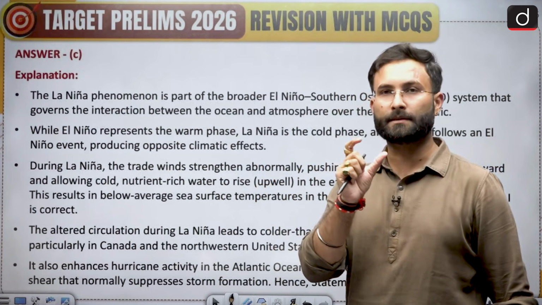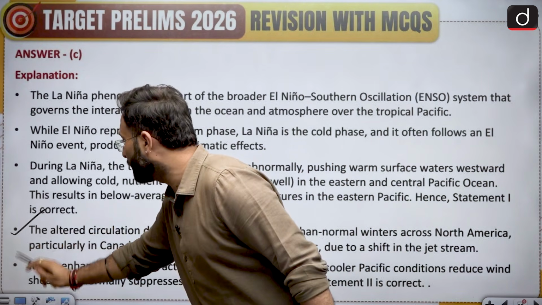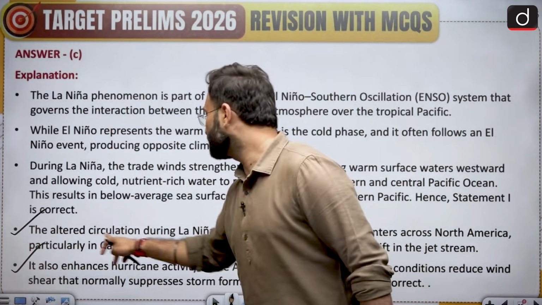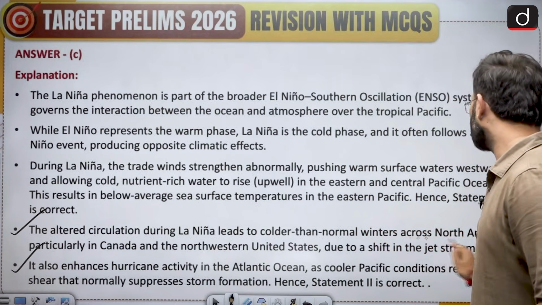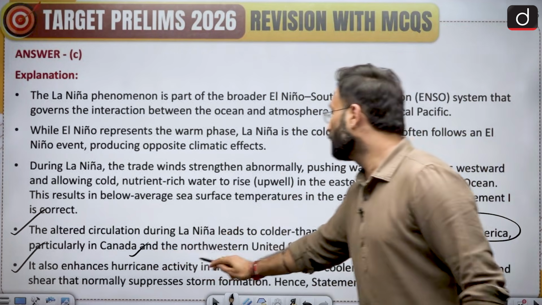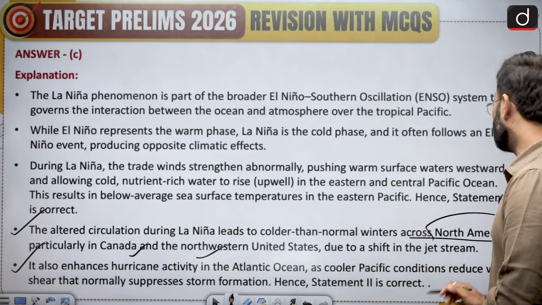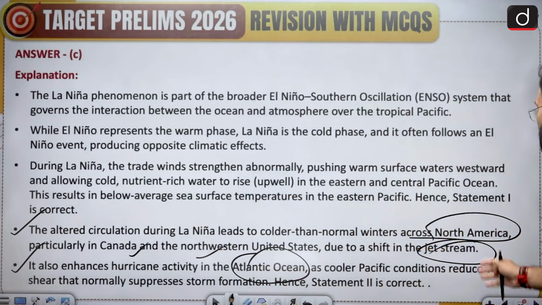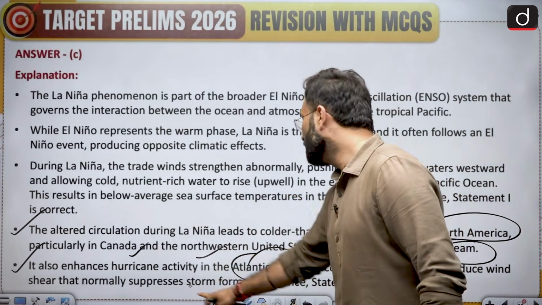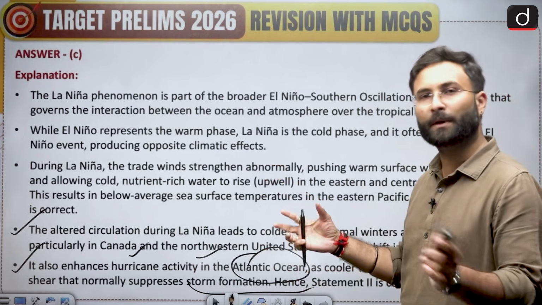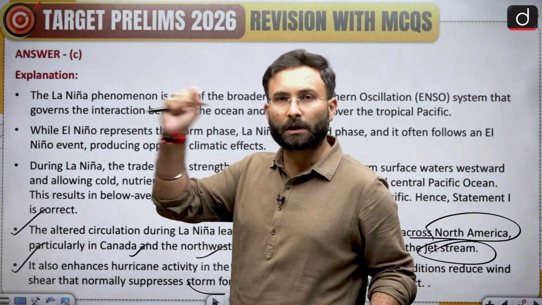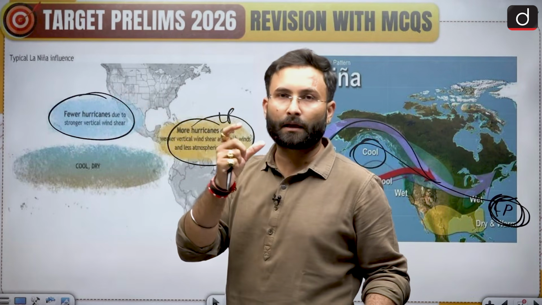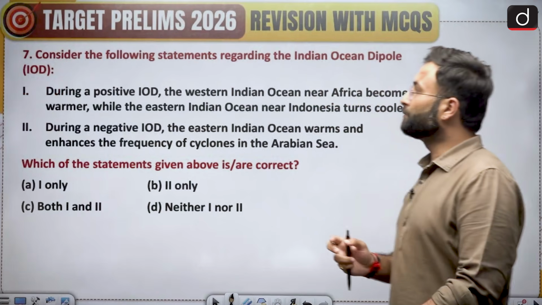Okay, you can go through this particular explanation over here. What I told you about the jet streams and the Atlantic Ocean and hurricanes is given in these two statements, which you can go through, or I'll do it for you. The altered circulation during La Nina leads to the colder than normal winters across North America, particularly in Canada and the northwestern United States, due to the shift in the jet stream. It also enhances the hurricane activity in the Atlantic Ocean, as cooler Pacific conditions reduce the wind shear that normally suppresses the storm formation in that particular region. You don't have to go into much detail of that, but you will have to understand that in North America also, on the western coast over here, you will be seeing that there are colder conditions which are getting generated. Okay, now let's move further to question number 7.